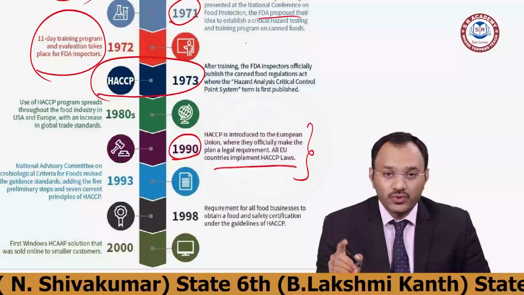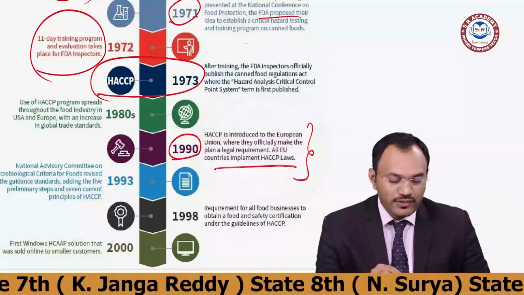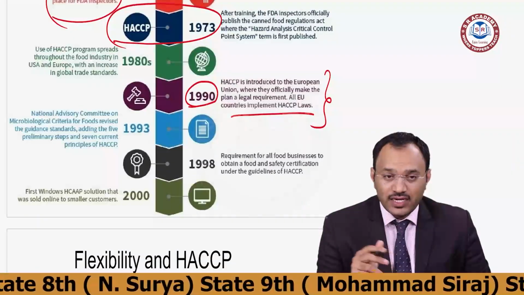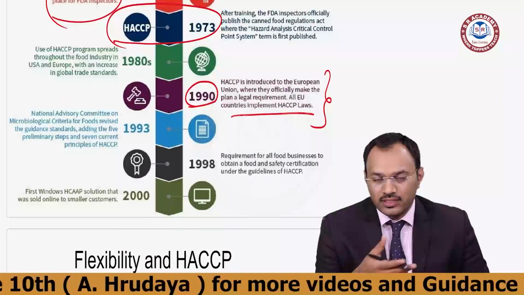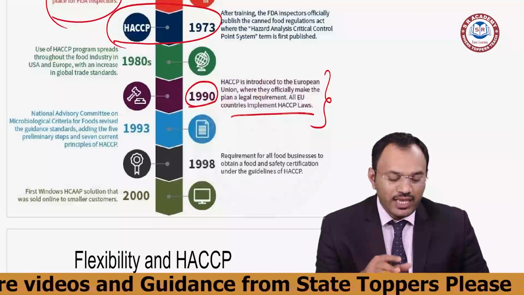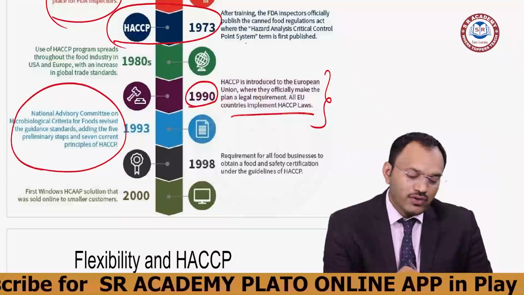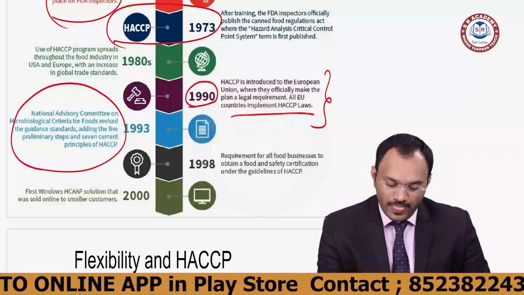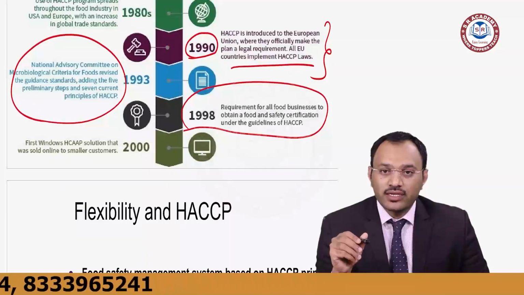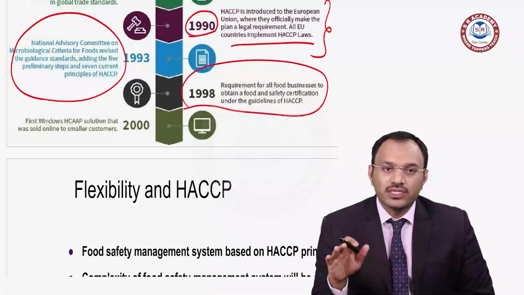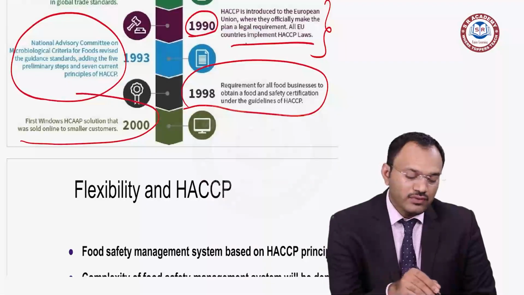Along with the European Union countries, others started implementing it. Then in 1993 came the National Advisory Committee, the committee we know as Codex. This National Advisory Committee in 1993 adopted these guidelines on microbial risk safety and started working on these principles. This has been very predominant in the US and European markets. They predominantly use it, and the first web-based HACCP solutions were given to online customers in 2000.